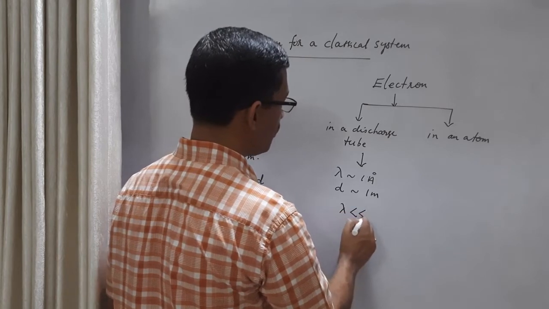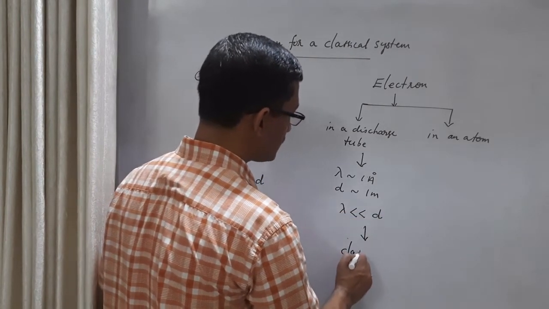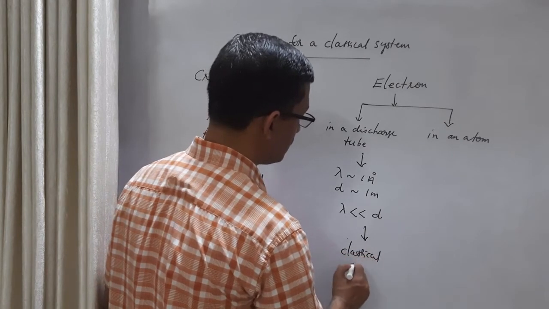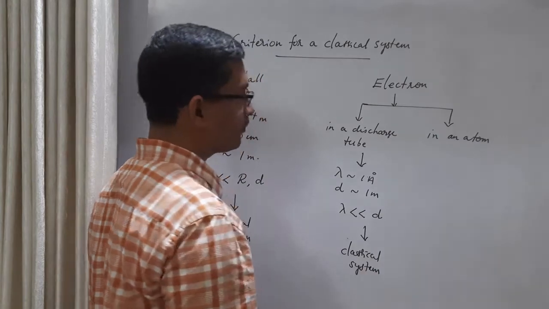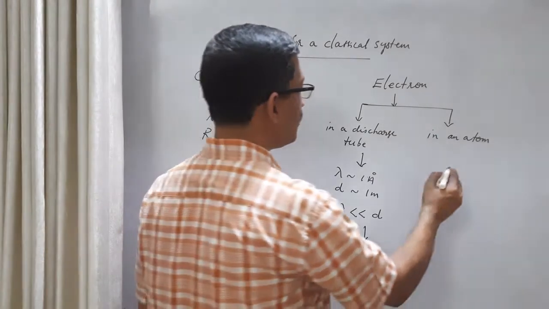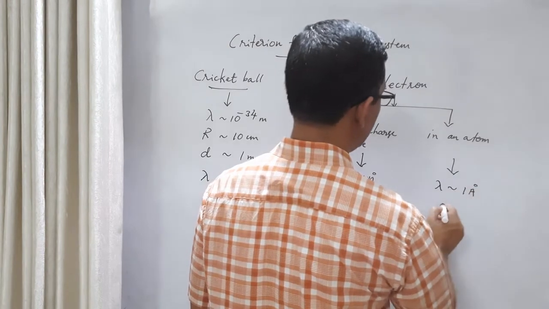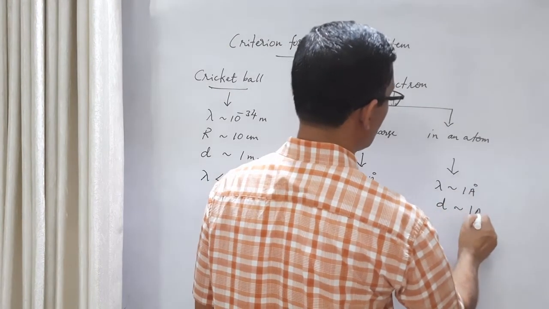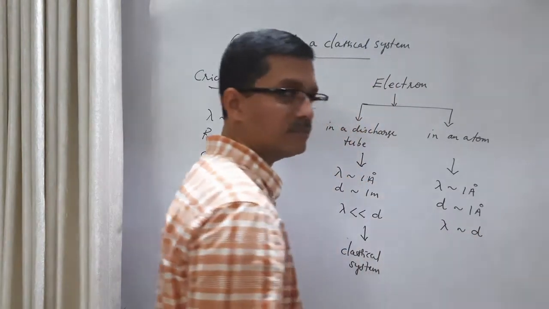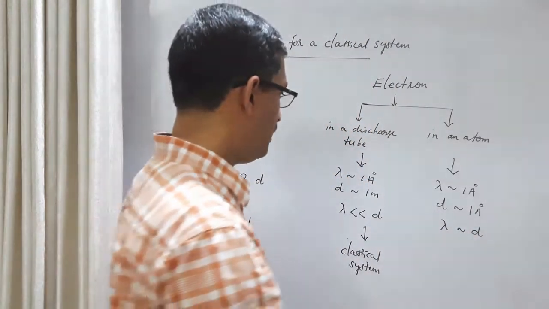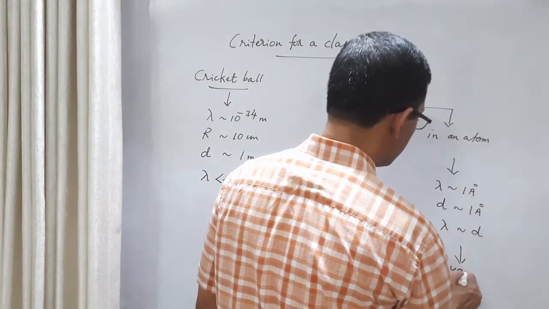Lambda is very small compared to the dimension, so that means it can be treated as a classical system. In an atom, what we found? Lambda is of the order of 1 angstrom, and the dimension of the environment is of the order of 1 angstrom. Lambda is of the order of the dimension, sometimes greater than the dimension. It means it is a strictly quantum system.